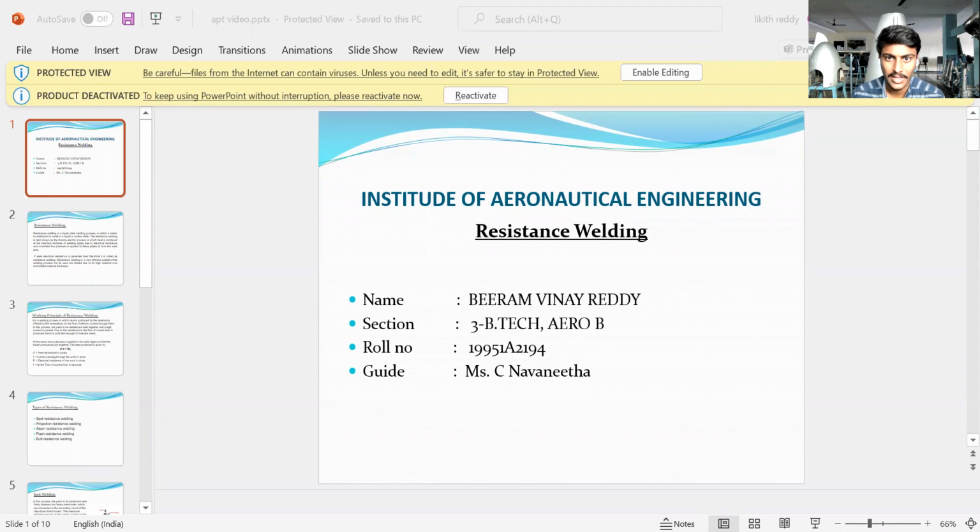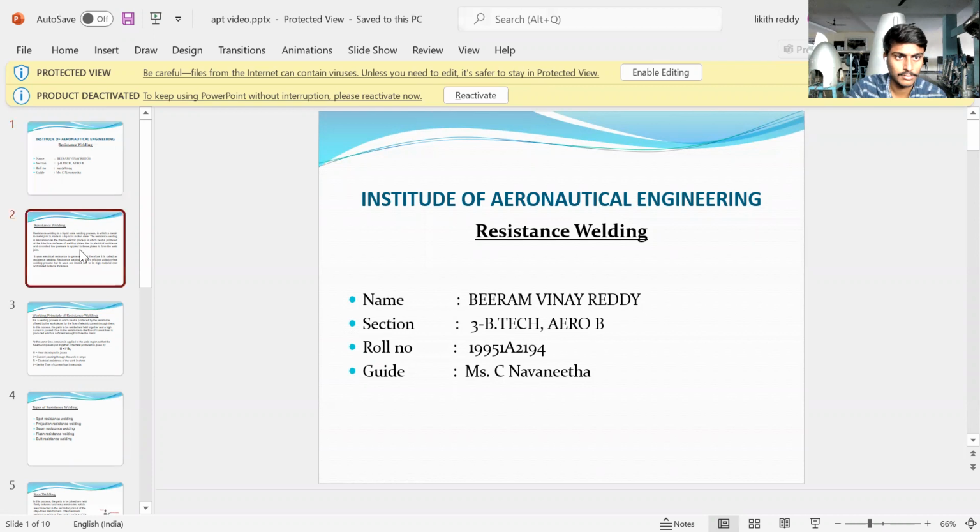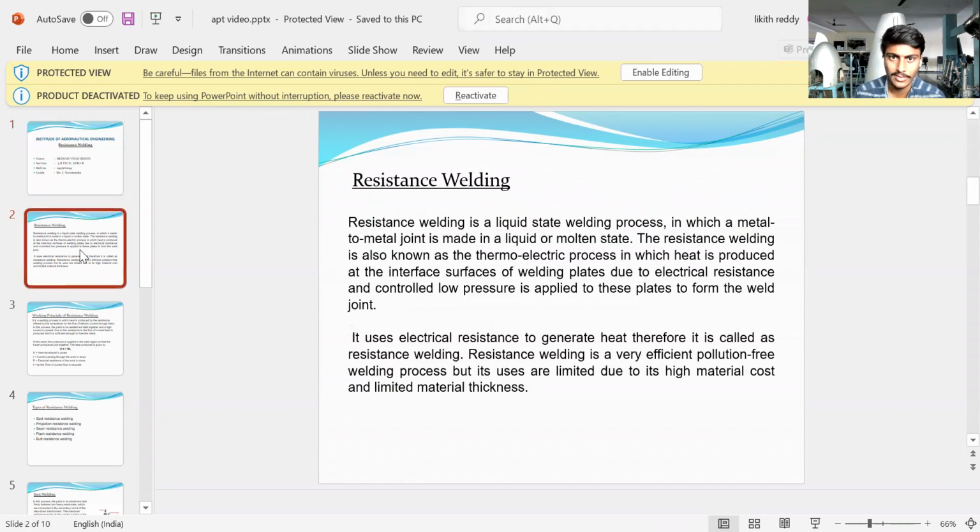My topic is resistance welding. Resistance welding is a liquid state welding process in which a metal to metal joint is made in a liquid or molten state. Resistance welding is also known as a thermoelectric process in which the heat is produced at the interface surface of the welding plates due to the electric resistance, and controlled low pressure is applied to these plates to form a weld joint. It uses electric resistance to generate heat, therefore it is called resistance welding.